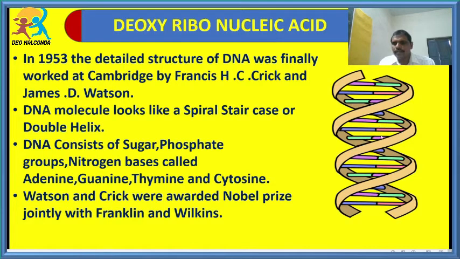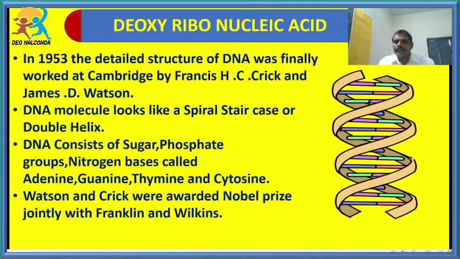All these nitrogenous bases are linked, and these nitrogen bases are linked with deoxyribose sugar, and this deoxyribose sugar consists of a phosphate group. So like that, the DNA is a chemical molecule which is made up of all these chemical structures, and it is completely coiled. It is spirally coiled, just like a spiral staircase in our houses.